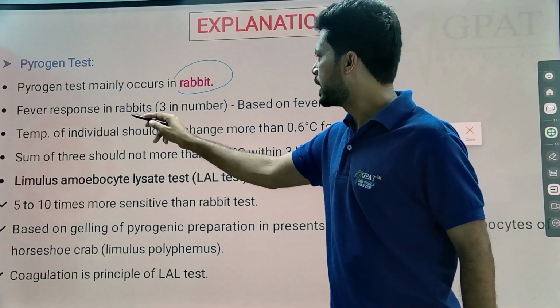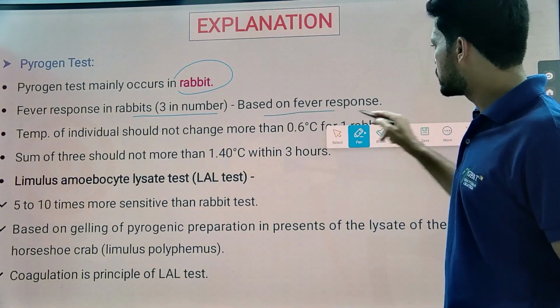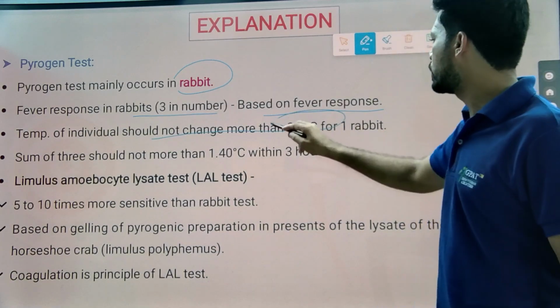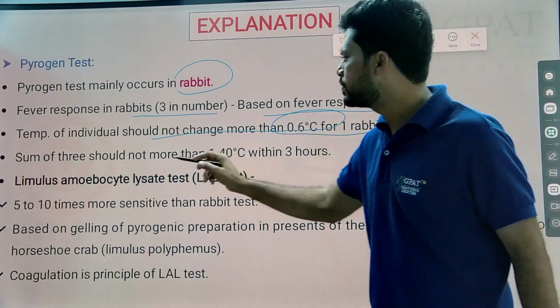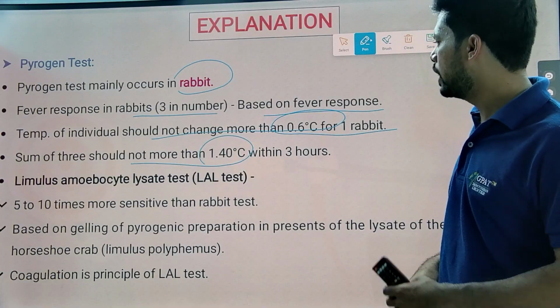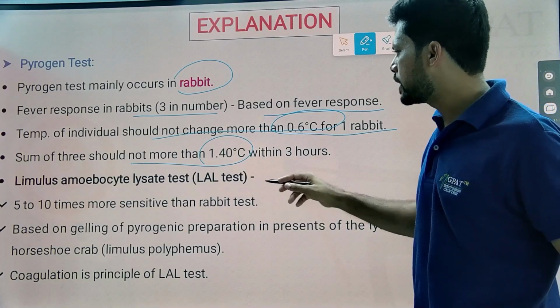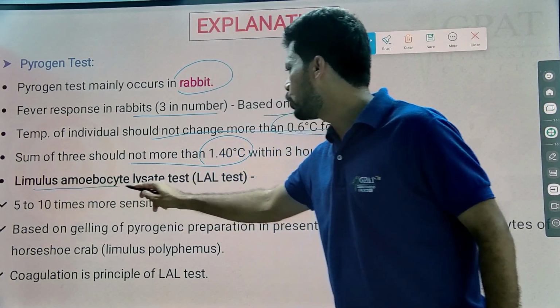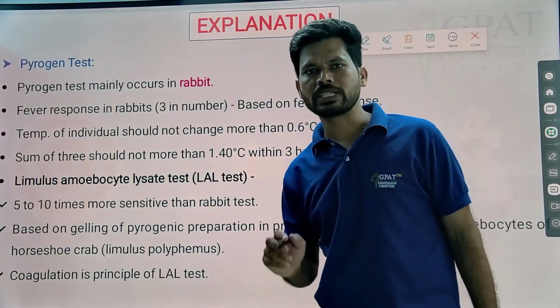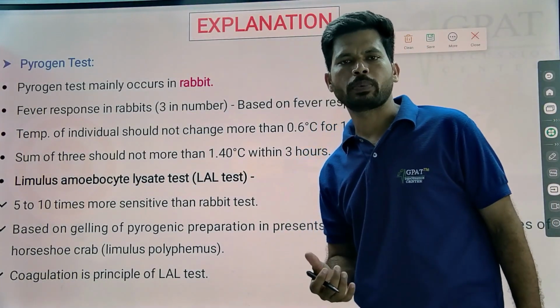Fever response is checked in 3 rabbits. Based on the fever response, the temperature of an individual rabbit should not rise more than 0.6 degree, and the sum of the 3 should not be more than 1.4 degrees within the 3 hours. Generally the other test is the Limulus amoebocyte lysate test. This is a common question you can see in the question papers repeatedly.